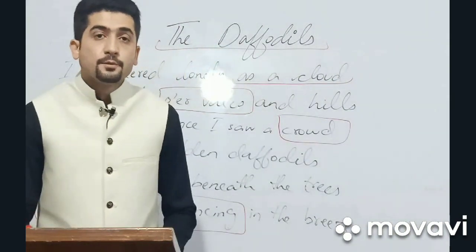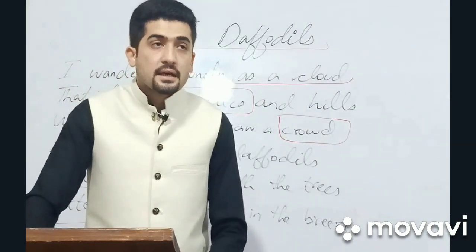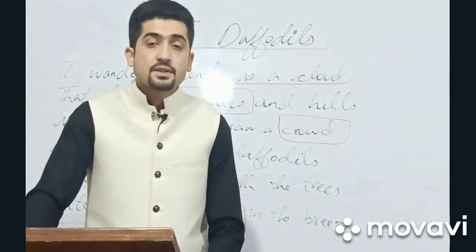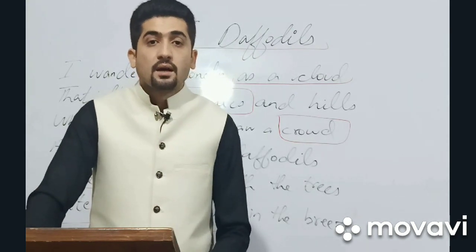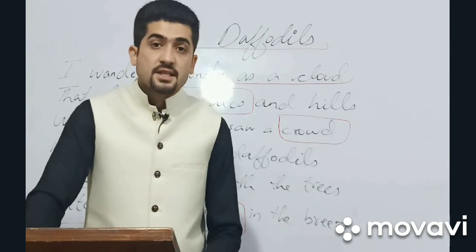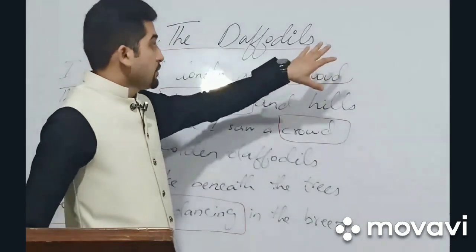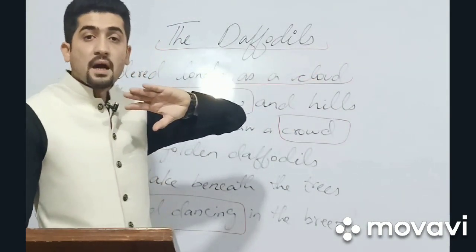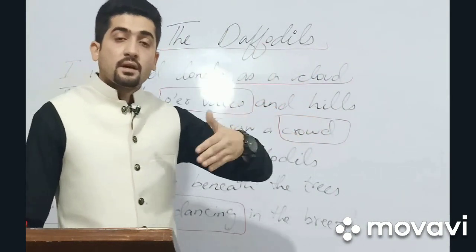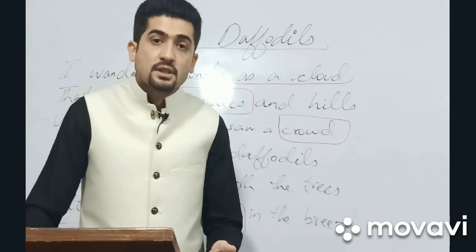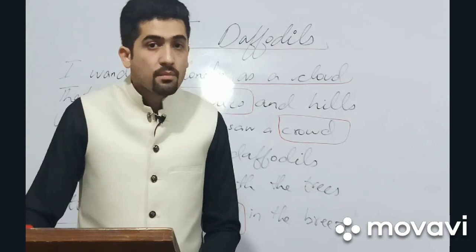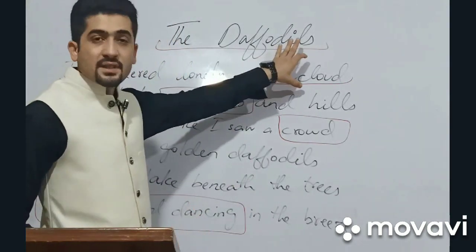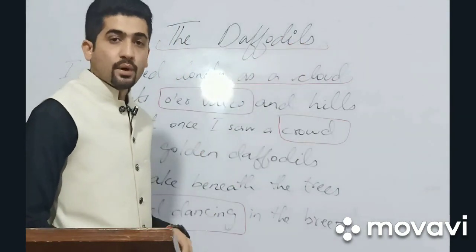One more thing let me tell you, in poetry there is always a rhyming scheme. Rhyming scheme means it is a technique to come to know about the similar sound in each stanza. So when we come to the first sound, we mark it A, and if we come across the same sound again, we mark it A again, or if we come across another sound, we mark it B, and it is always the last word of a verse.